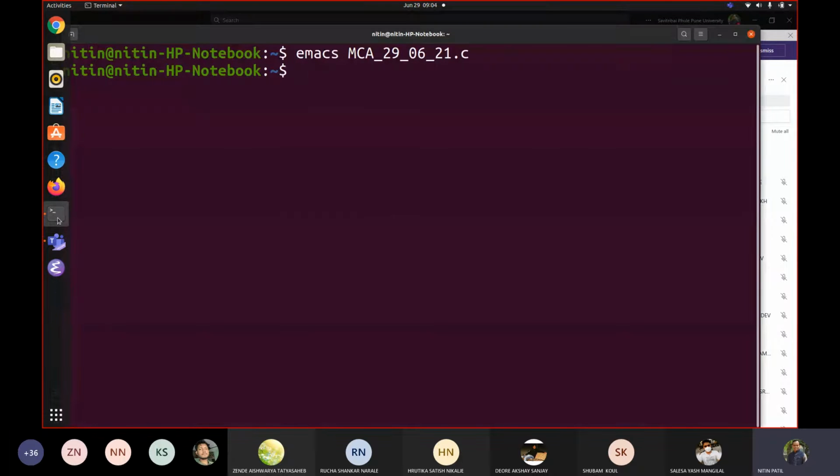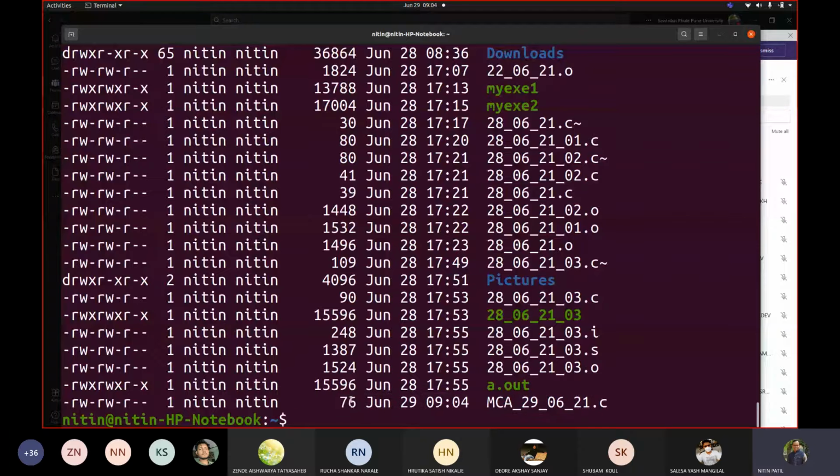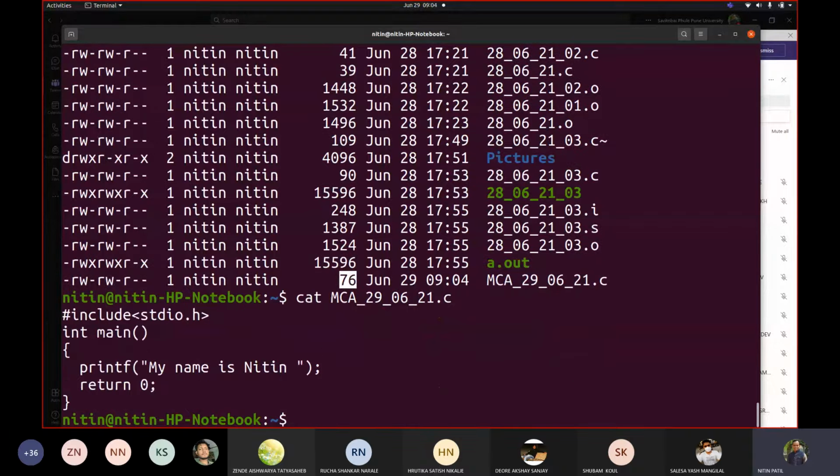Now I want to see what is written by me. This is my last line that I have created. The number of lines included here is 76. I can see my code from the text mode. This was my code, correct? This is what was added by me as a programmer. Now my goal is to create an executable. So I create the executable this way.